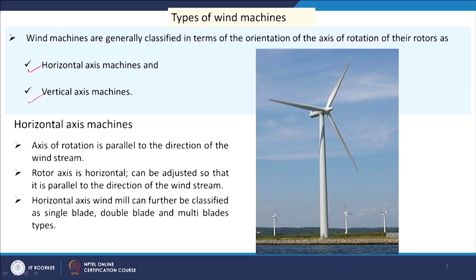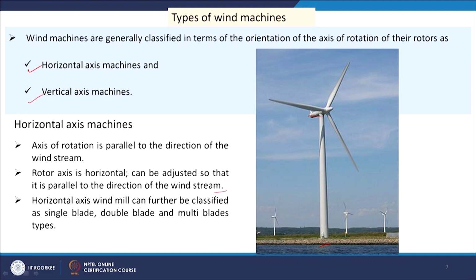Here we see a horizontal axis machine. In this machine the axis of rotation is parallel to the direction of the wind stream. The wind is flowing in this direction and the rotor is also there. The rotor axis is horizontal and can be adjusted so that it is parallel to the direction of the wind.